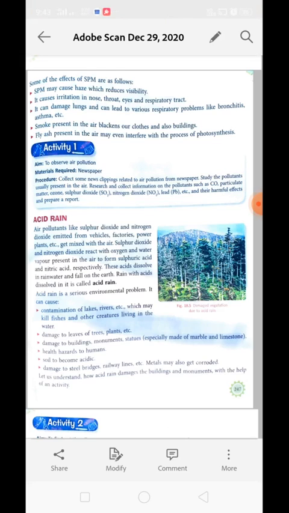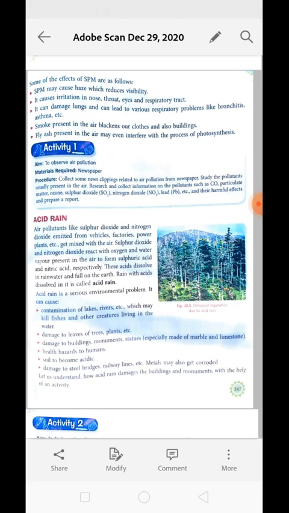Next, it causes irritation in the nose, throat, eyes and respiratory tract. These are the parts which are open to the environment: nose, eyes, throat and respiratory tract. So all these organs can get damaged. It can damage the lungs and lead to various respiratory problems like bronchitis and asthma. Smoke present in the air blackens our clothes and also buildings.